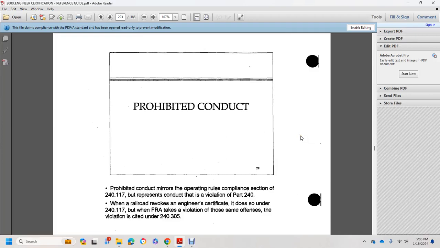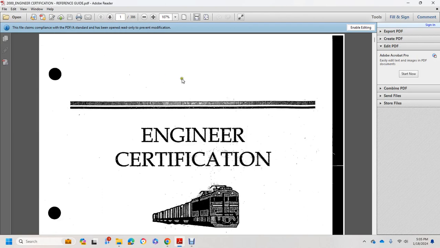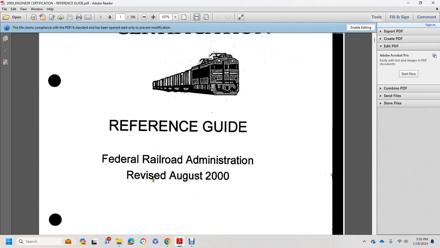Alright, prohibited conduct. Engineer Certification Reference Guide for the Federal Railroad Administration, revised August 2000.